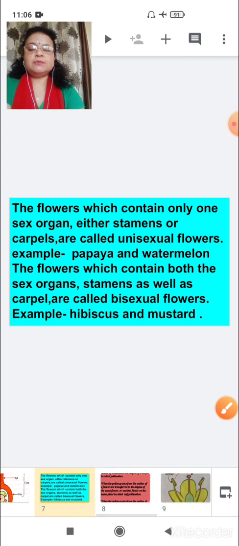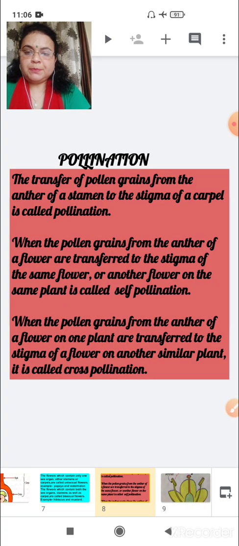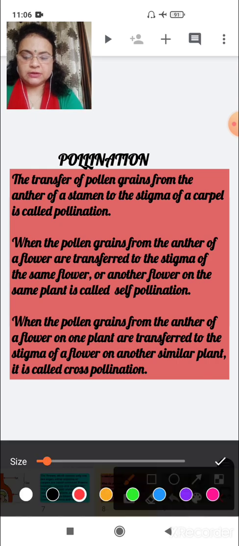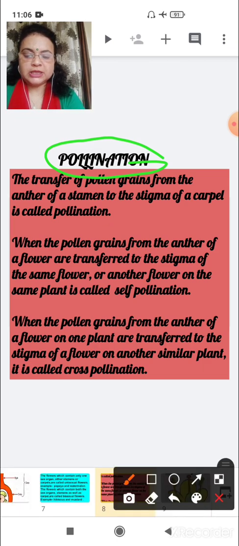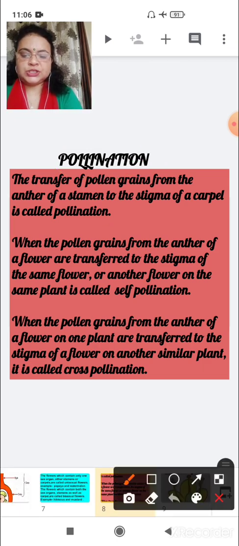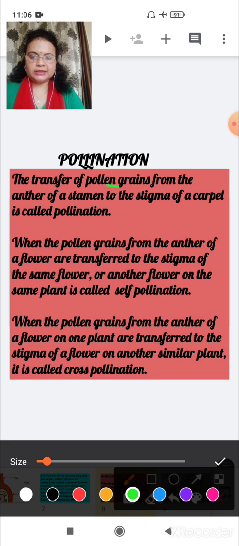Now let us come to the procedure of reproduction in the flowering plant, which is called pollination. Now what is pollination? Pollination means the transfer of pollen grains. Now you all know what pollen grains are. Pollen grains are present in the male reproductive parts.